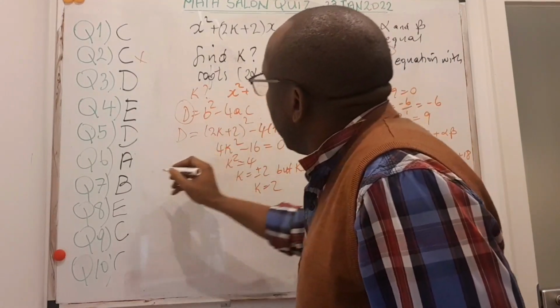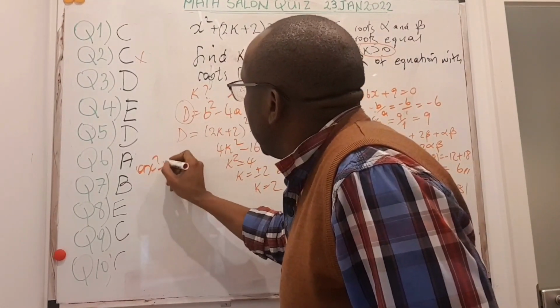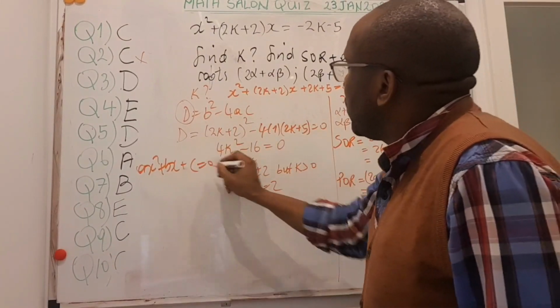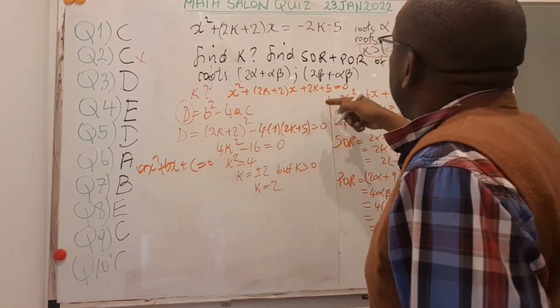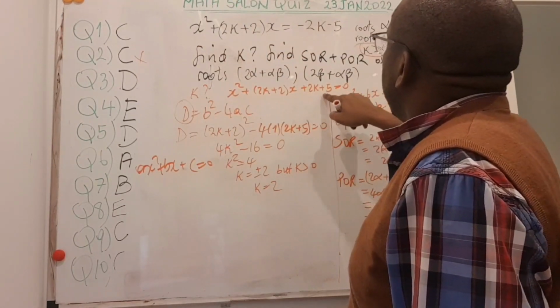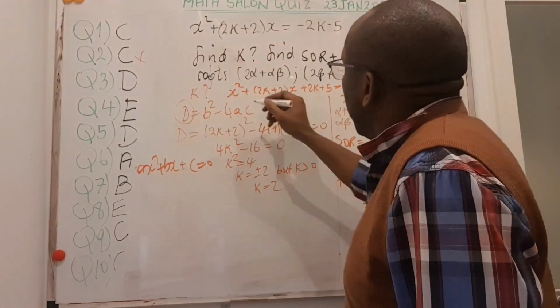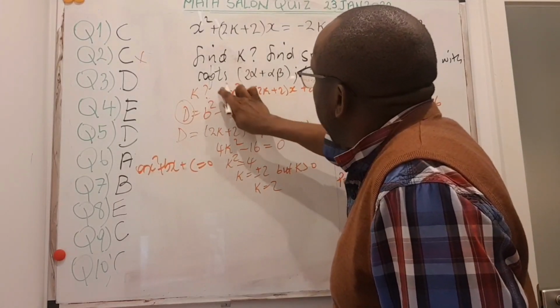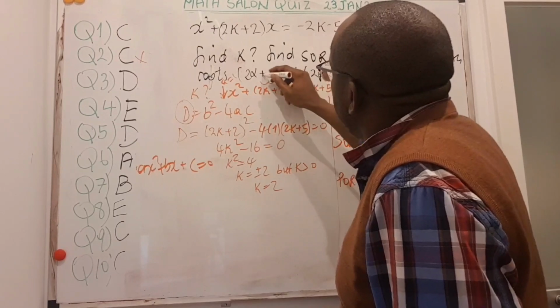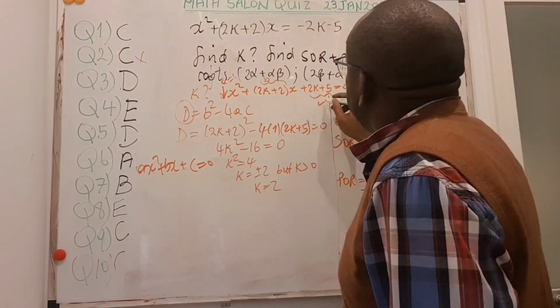This was built for an equation that is of the form ax squared plus bx plus c equal to 0. So it's important that you also arrange your equation in that form. So I carried all this to the other side. That's why I now got 2k plus 5 equal to 0. So this is my a position here, which is equal to 1. And this here is my b. And this here is my c.